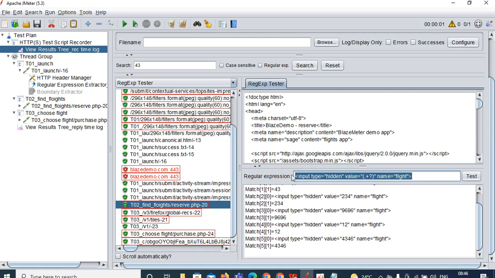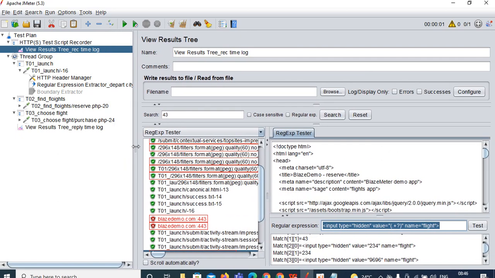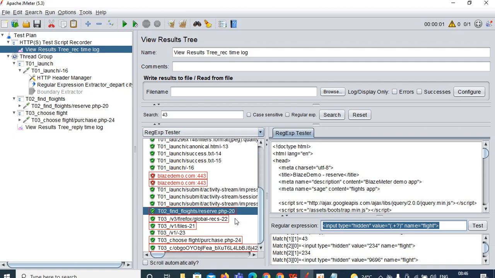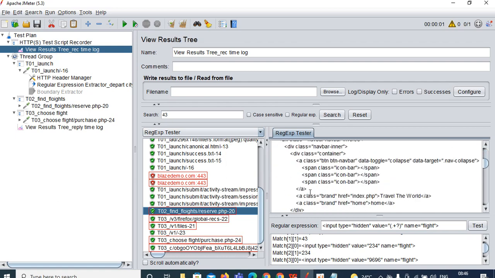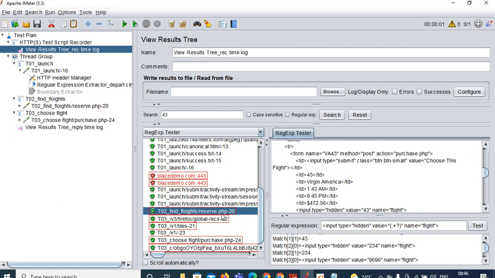Now we need to write the regular expression for a request. To which request do we need to write the regular expression? Can someone help me on this? Request 20, sir. Yes, request 20. Why? Because you searched for the dynamic value in request number 20, and you got it in request number 20. So therefore you need to write the regular expression for request number 20.